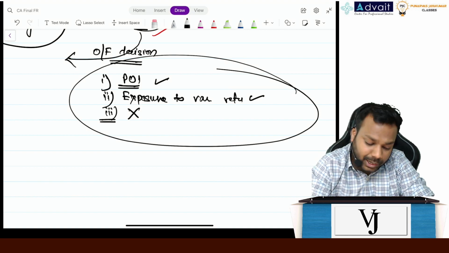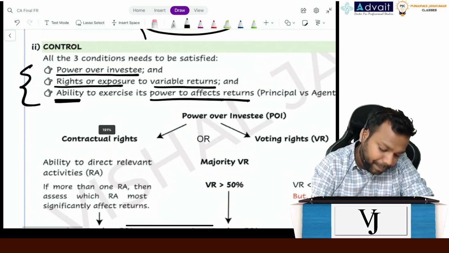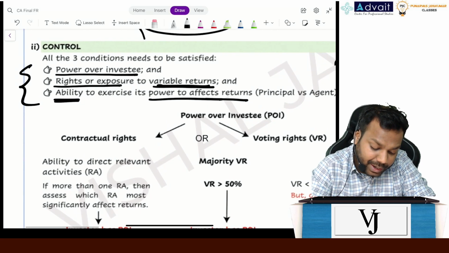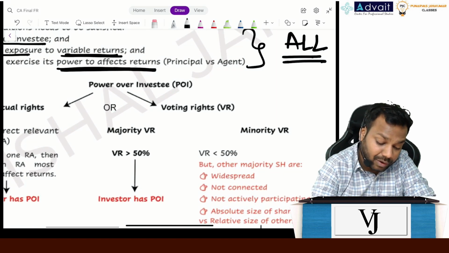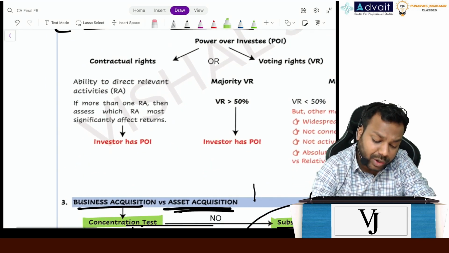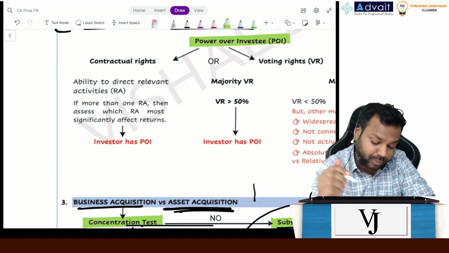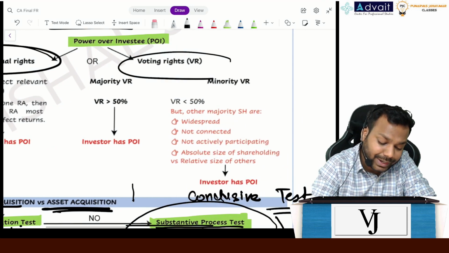Understood? Okay. Now let's come to here again. Power over investee, exposure or right of exposure to variable returns, and ability to exercise its power to affect the returns. That is principal versus agent. Now coming to power over investee. Power over investee can come in two forms, either through contractual rights or through voting rights.